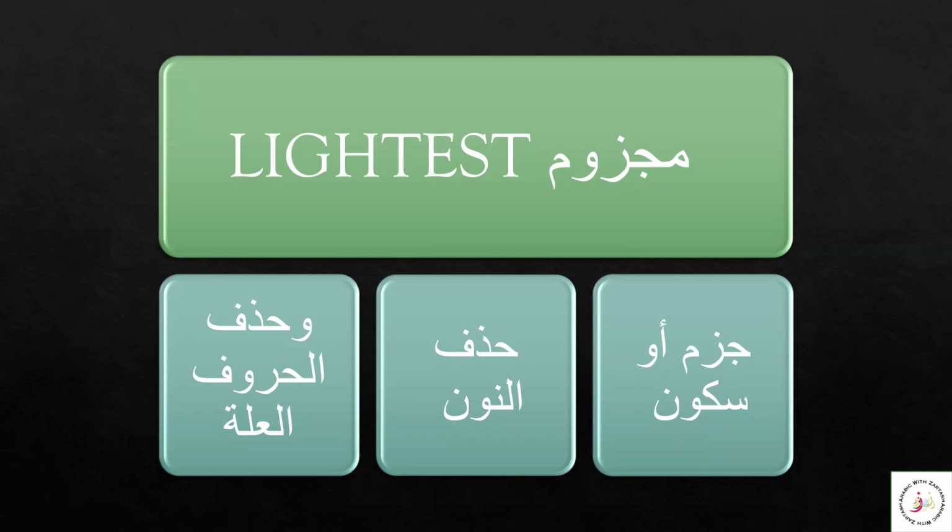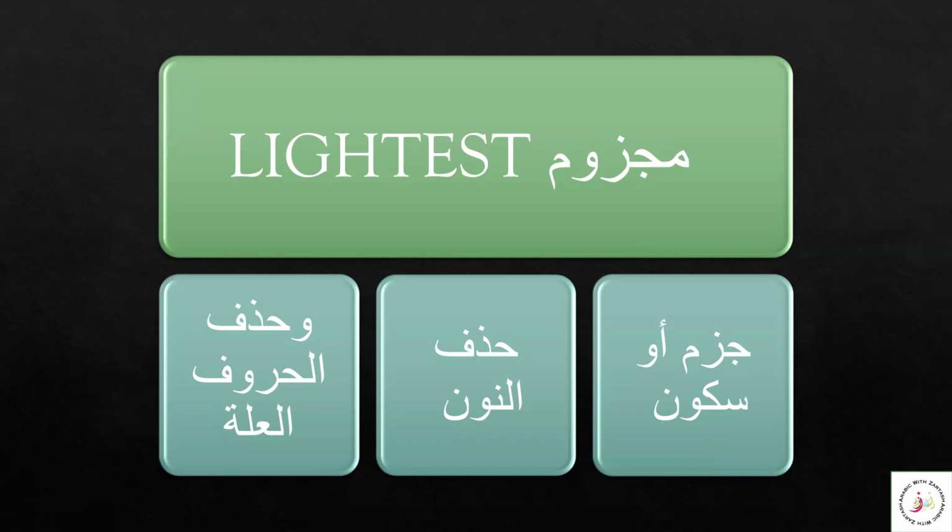When a fi'l mudari is in the state of jazm, it has the sukoon, the hasf noon, or the hazf of the huruf illa. We learned that the fi'l mudari marfu state can be seen with two signs, dhamma and the subut noon.